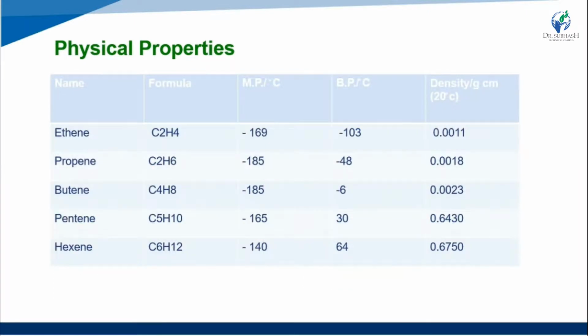Okay, so these are examples of alkenes with their boiling point, melting point and density.